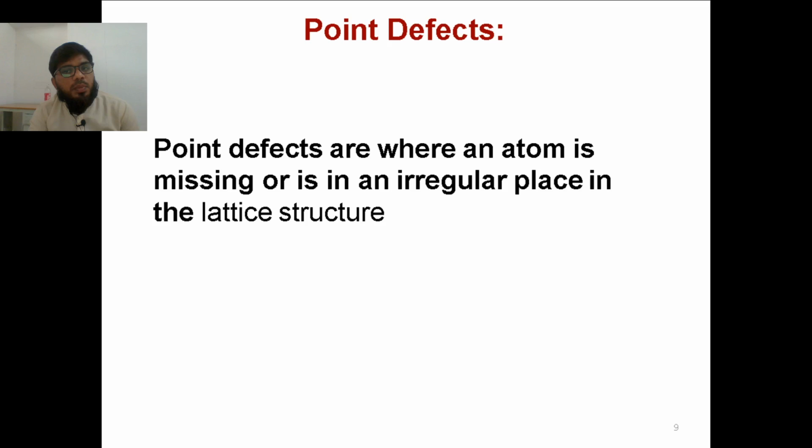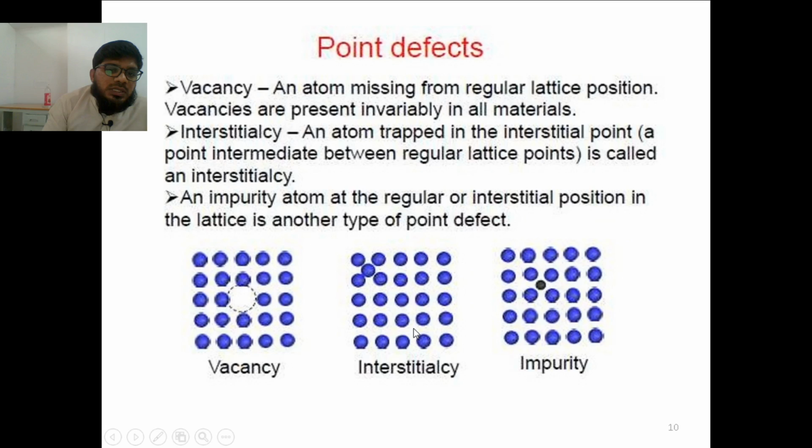So in the same atom, what is happening is, already every atom is filled in the lattice, and one extra atom of the same element is coming and sitting here. Then it is called an interstitial. Next, if an impurity, an element other than the host, for example in a water molecule some other compound is coming and sitting, this is called an impurity. An example of this impurity is the semiconductor. Generally in semiconductors, we add some impurities; doping is done to the semiconductors.